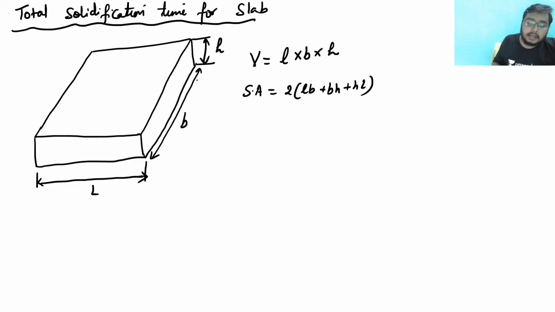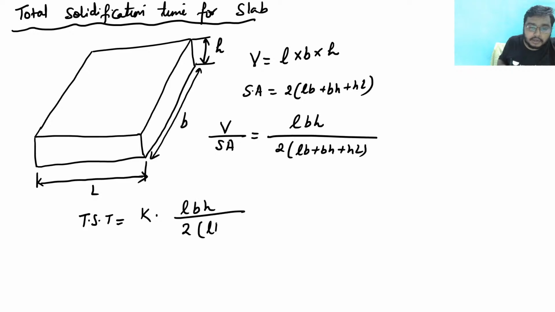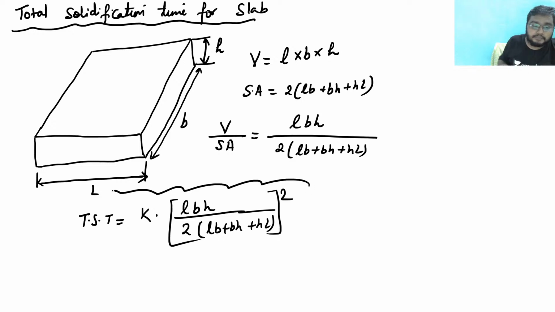Now if I know the volume and the surface area, let us find the ratio V by SA. So I know this, LBH by twice of LB plus BH plus HL. This is my V by SA ratio. Again, what would be my total solidification time? K into LBH by twice of LB plus BH plus HL, the whole square. So these things are there for you.